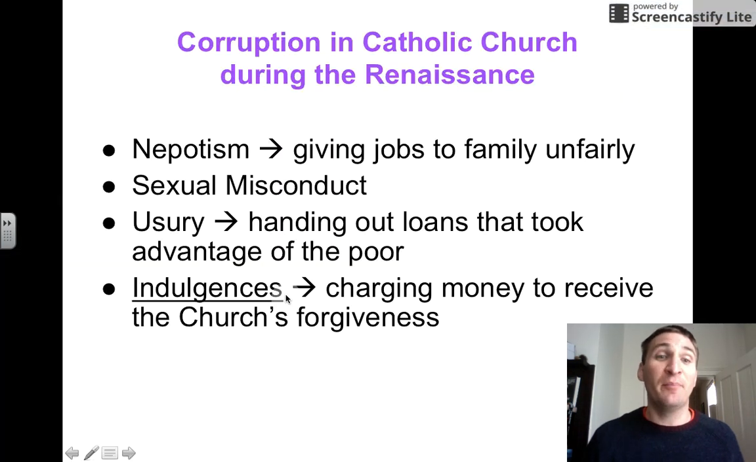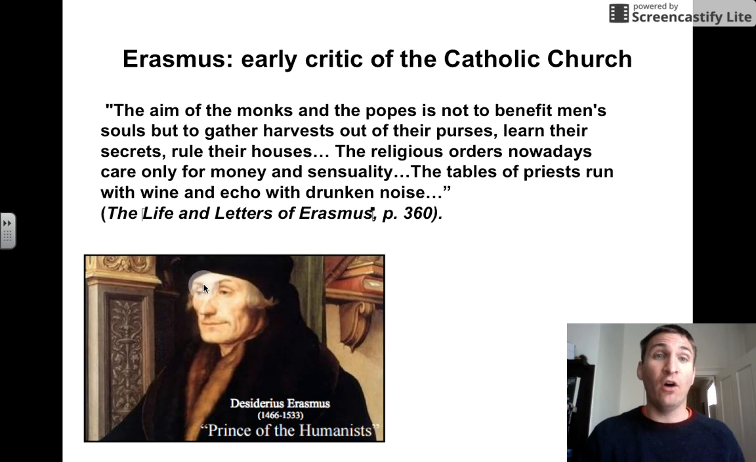That was an example of indulgences, charging money to receive the church's forgiveness, as you saw. Thank you, Horrible Histories, for making that fun. Now, we link this back to the Renaissance. We're going to link the corruption of the church to the Renaissance.